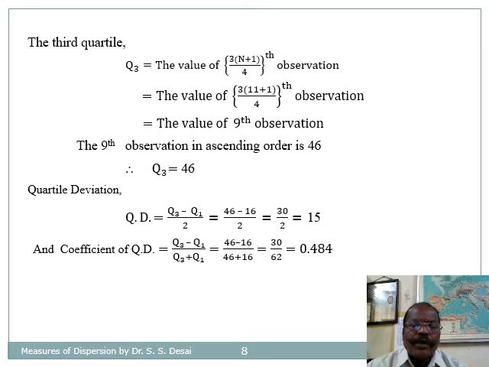Therefore QD is equal to Q3 minus Q1 divided by 2, which is 46 minus 16 divided by 2, equal to 30 divided by 2, that is 15. The corresponding coefficient is Q3 minus Q1 divided by Q3 plus Q1, that is 46 minus 16 divided by 46 plus 16. That comes to 30 divided by 62, which is equal to 0.484.